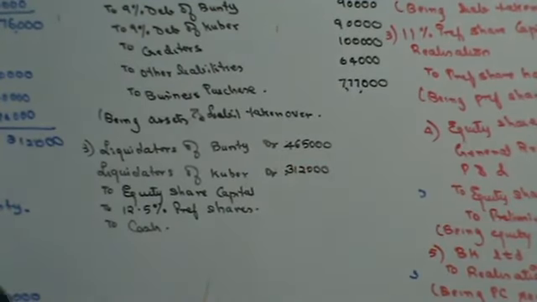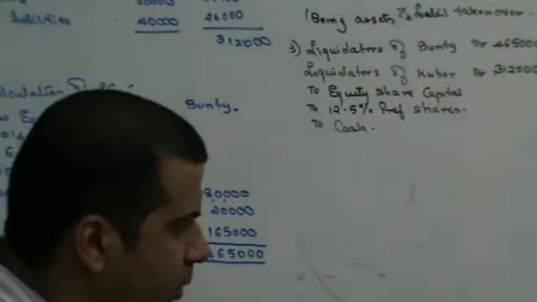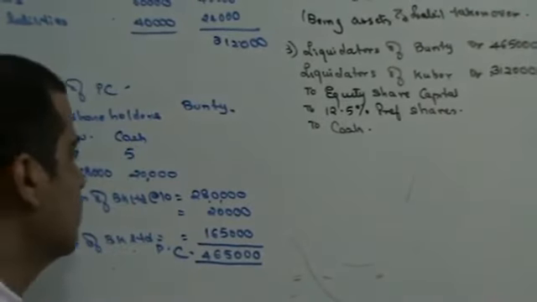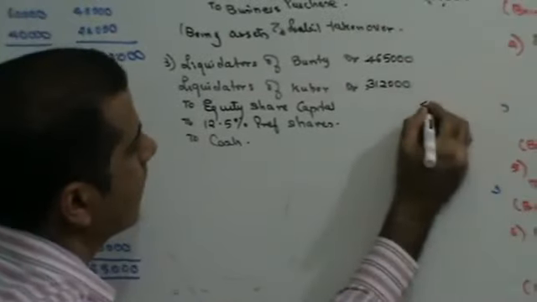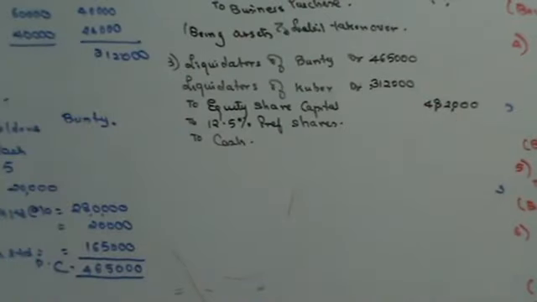Right? Now they are saying that equity shares 2,80,000 is being given to Bunty, and to Kuber you have given them equity shares of 2,02,000. So this is going to be 4,82,000. Right?